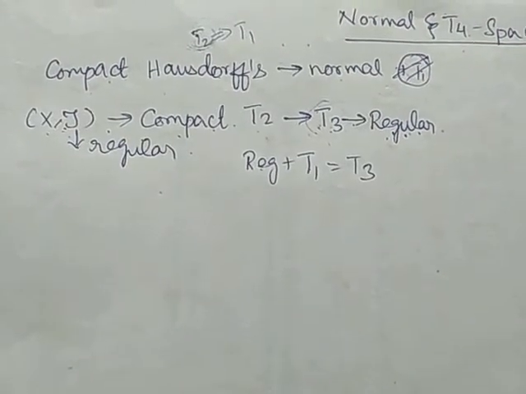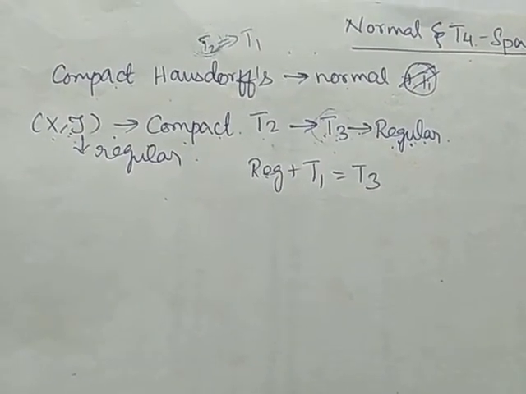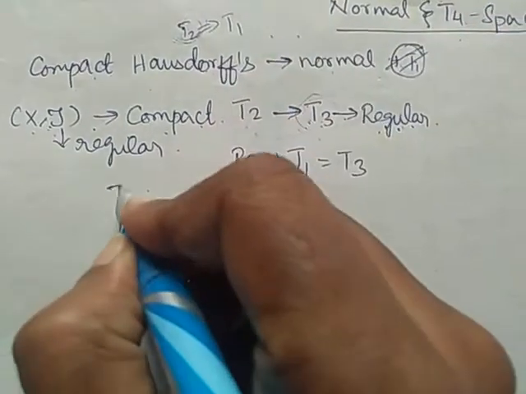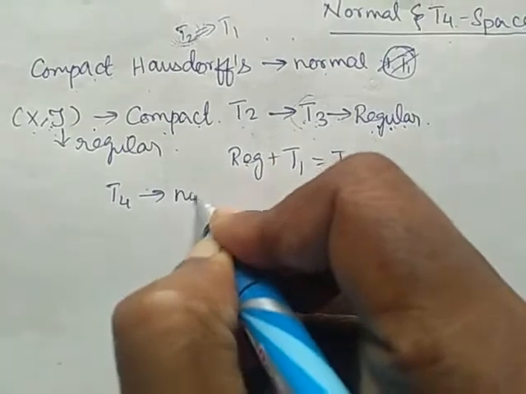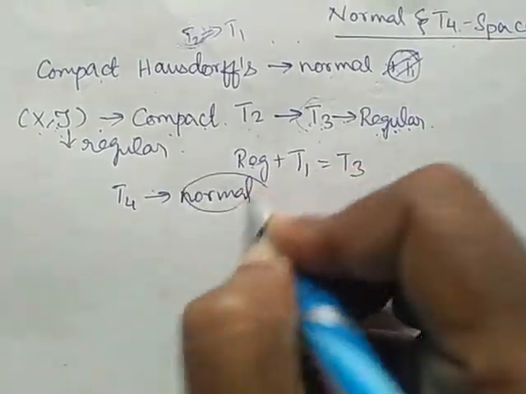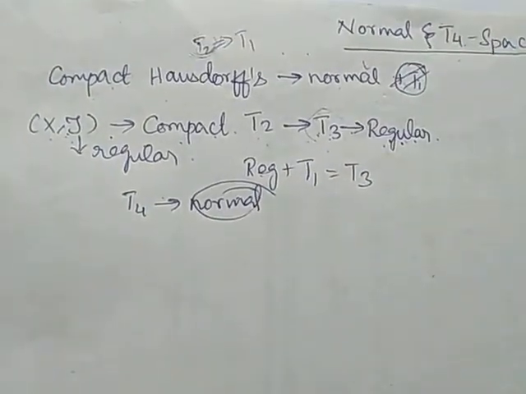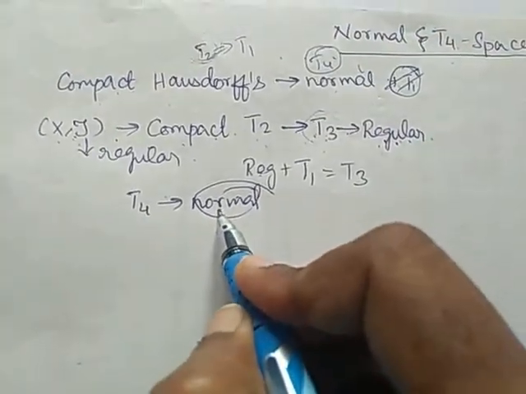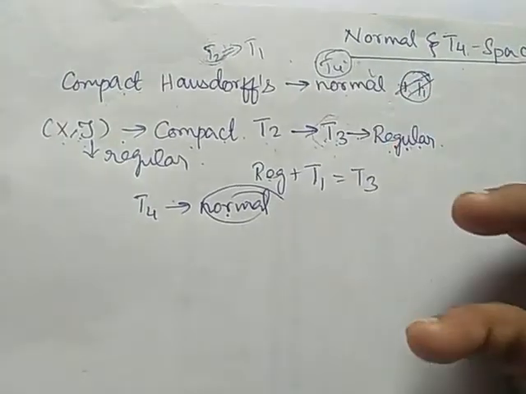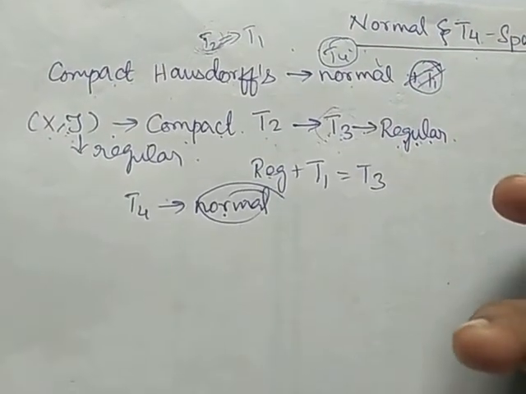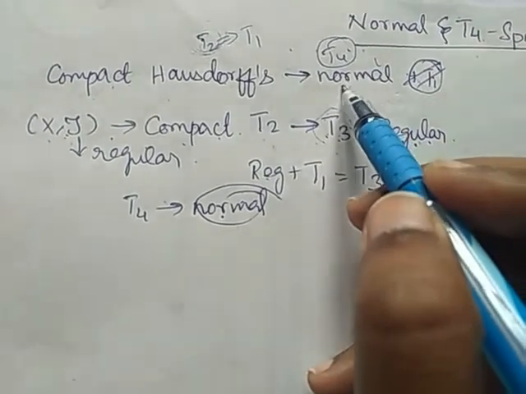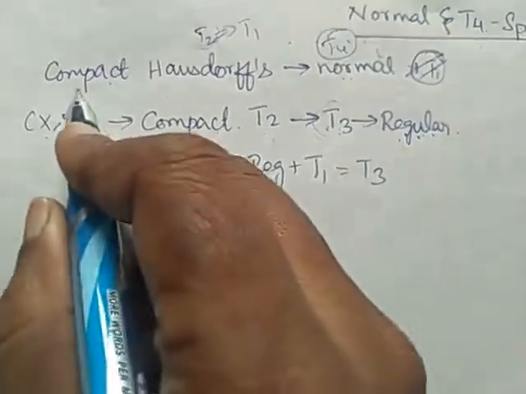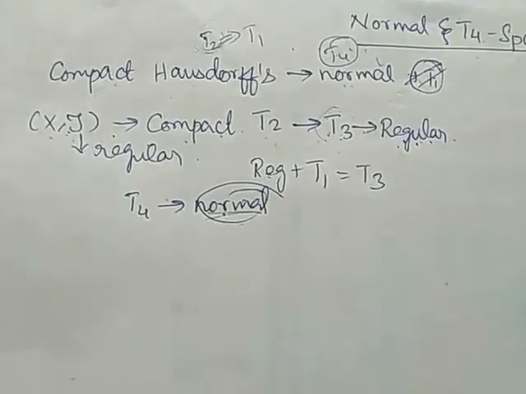Now we have to prove it is normal, or we have to prove it is T4 space also. To prove it is T4 space, we have to prove again it is normal. If we prove it is normal, our theorem is proved. Whether they ask to prove normal space or T4 space, we have to prove the given compact Hausdorff space is normal. Keep that in mind.